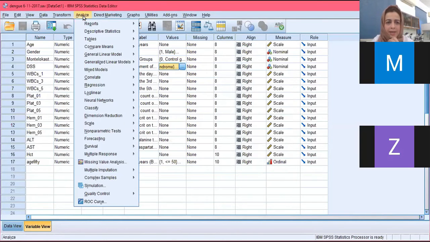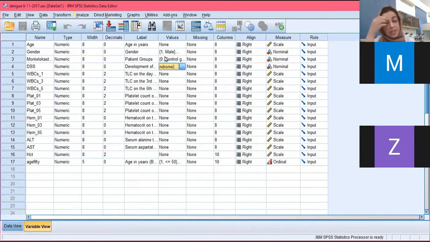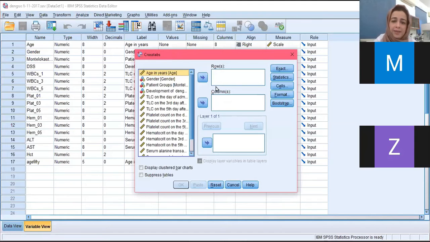So I'll go to Analyze. Everybody with me? Analyze. Yes, ma'am. And then over here in descriptive statistics, you have crosstabs. Go to crosstabs. Then remember, we have to be careful here. I told you that in a cohort, we make the groups according to risk, so the columns would be of risk, with and without risk.